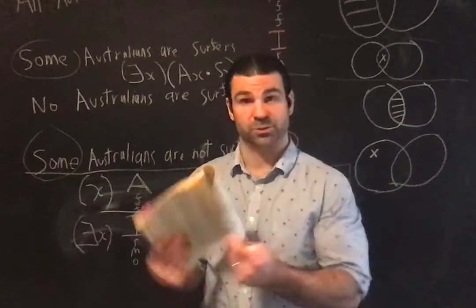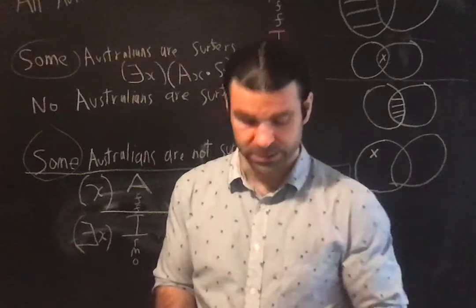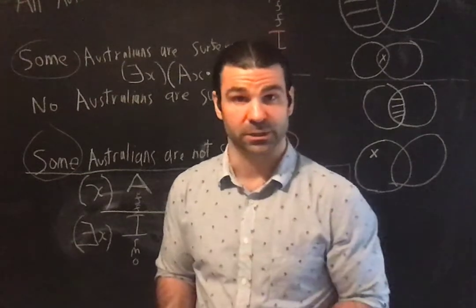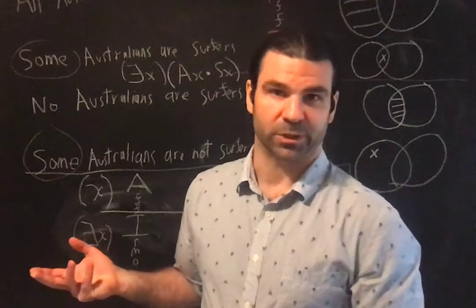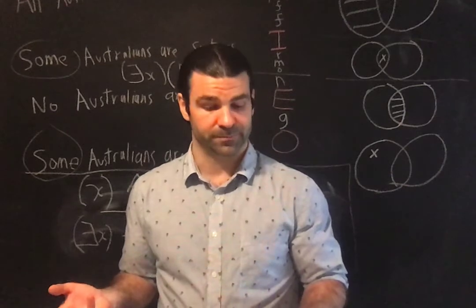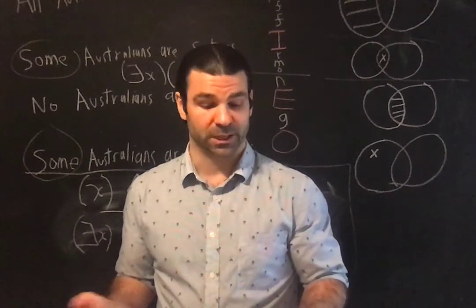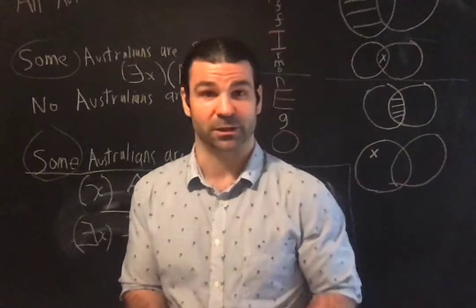So exercises, page 244. What kind of categorical is no man is an island? No man is an island. Okay, what's my subject class? What's my predicate class? My subject class is men, right? And my predicate class is islands. No man is an island.